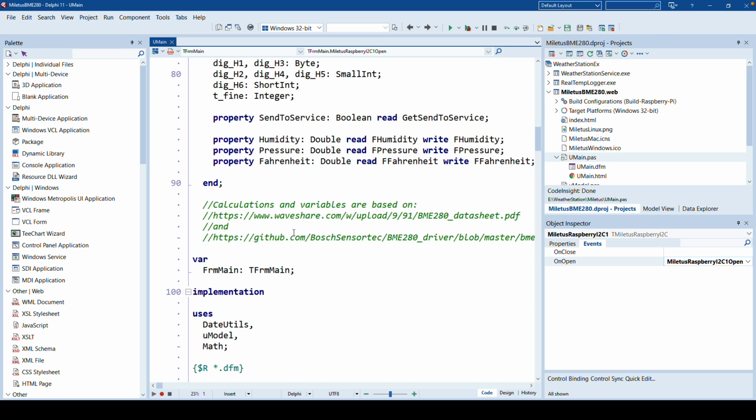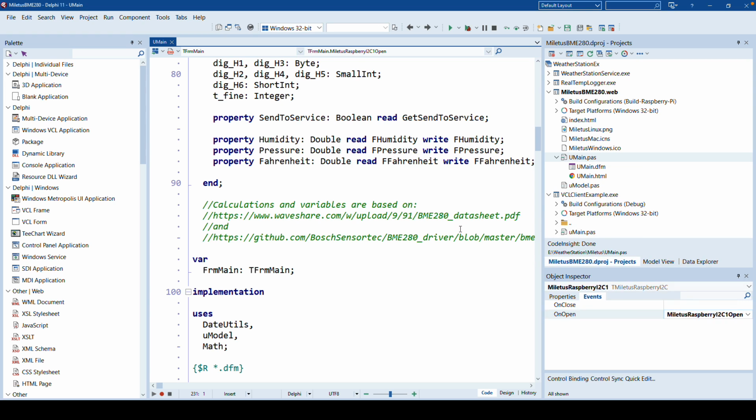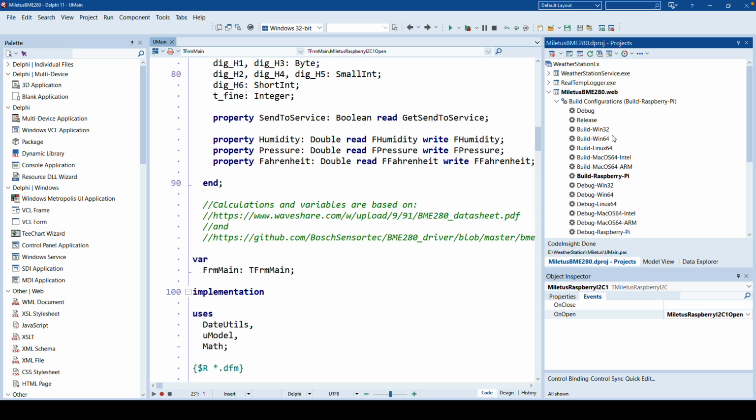For this talk, I want to focus on the structure of the application and what is involved in order to build it. Because the project structure in the project manager changes a little bit if you work with a TMS Miletus application. As I said, it's a web application at its core, so that's why the extension of the project is .web. But you don't notice this. The compilation will be an application for the platform that you select. And you do not use the target platform, which is something that is integrated into the project manager by Delphi. You use so-called build configurations.